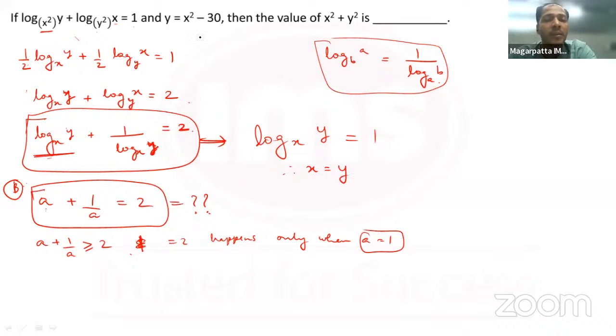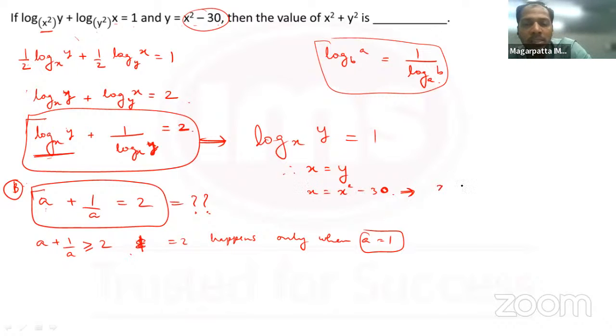But we've also been given y is equal to x square minus 30. So x is equal to x square minus 30, and from here I would have simply solved and got the values of x and y.